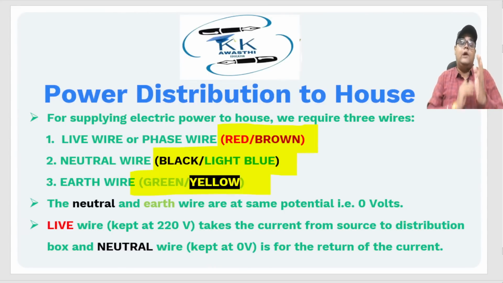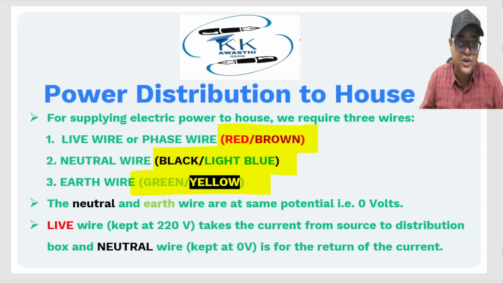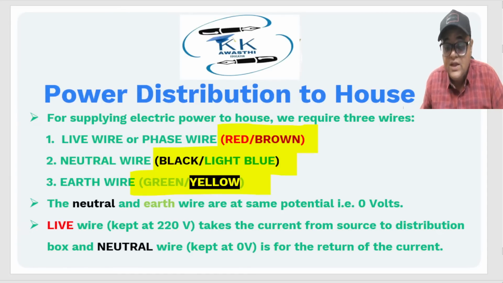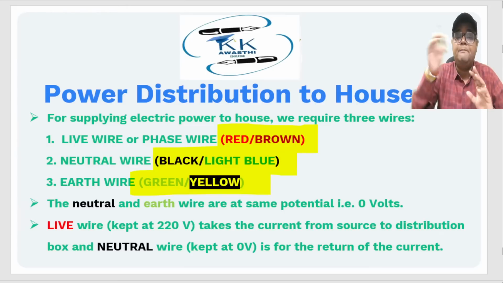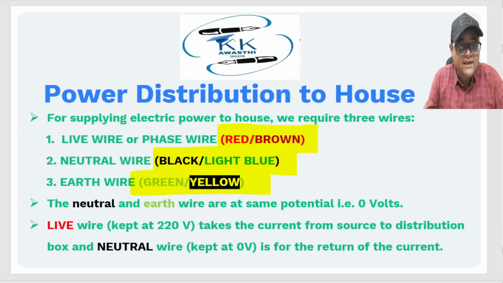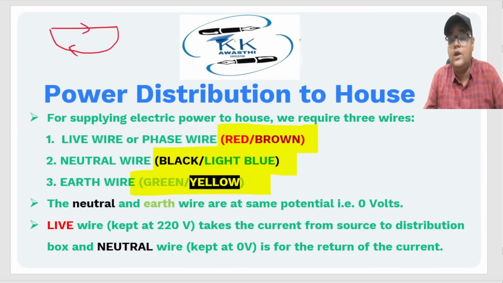or yellow. Now let me brief you about the functioning of these wires. This is very, very important. See, live wire or phase wire is basically used to carry the current, right? This is the main wire where the current is moving. What is neutral wire? Neutral wire is used to complete the circuit. See, if I'm saying that the current is moving this way and I'm not providing a return path for the current, the circuit will not be complete.